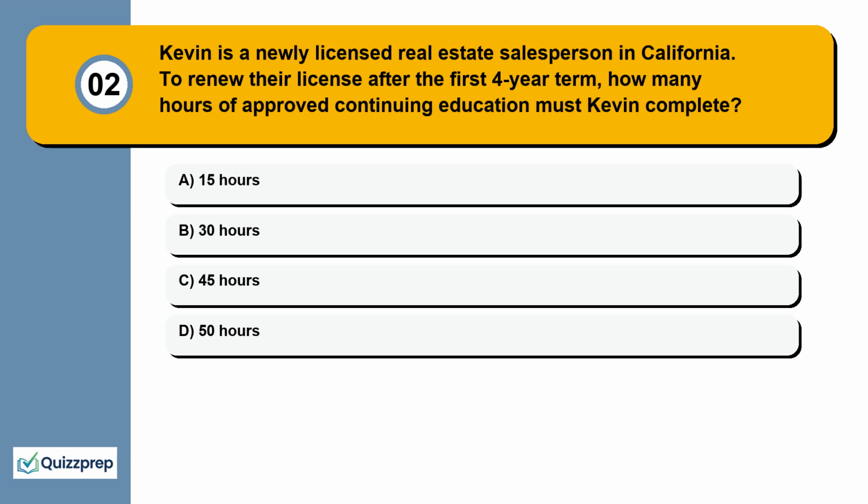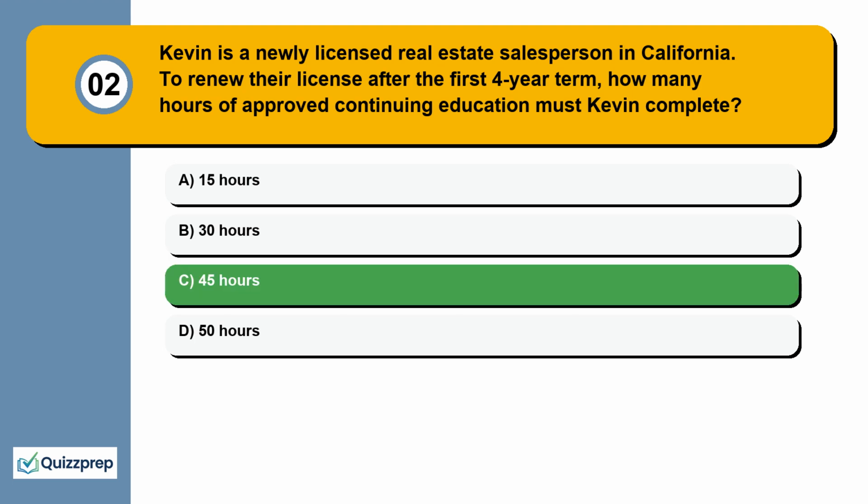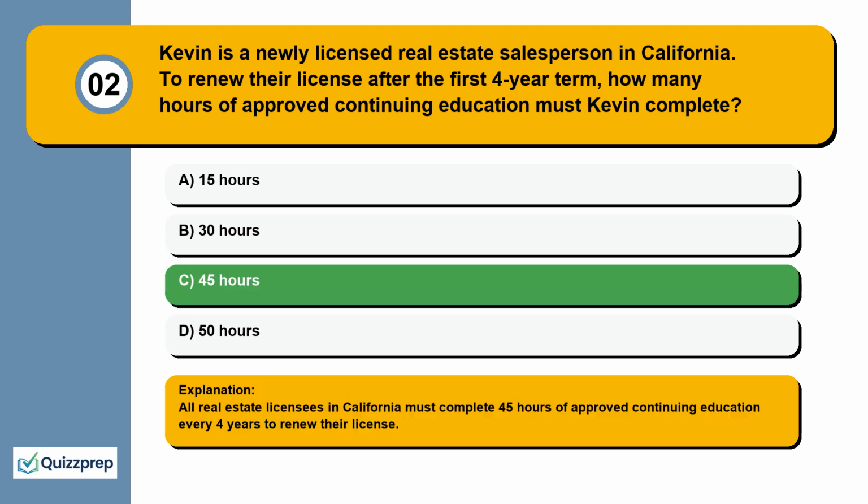Question 2. Kevin is a newly licensed real estate salesperson in California. To renew their license after the first 4-year term, how many hours of approved continuing education must Kevin complete? 15 hours, 30 hours, 45 hours, 50 hours. All real estate licensees in California must complete 45 hours of approved continuing education every 4 years to renew their license.